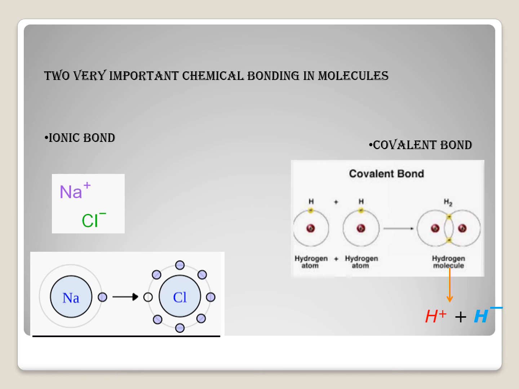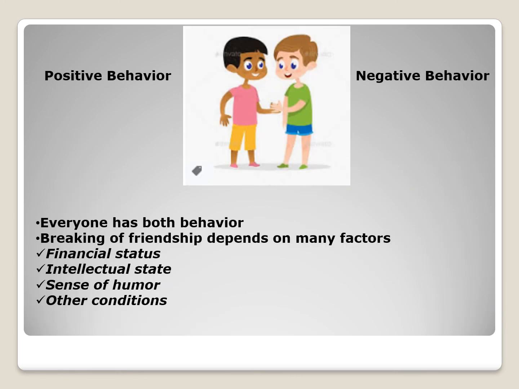So we are talking about these two bondings, and we are going to correlate behavior with human personality. See, two guys here are making a good friendship, but they have positive behavior and negative behavior at the same time.